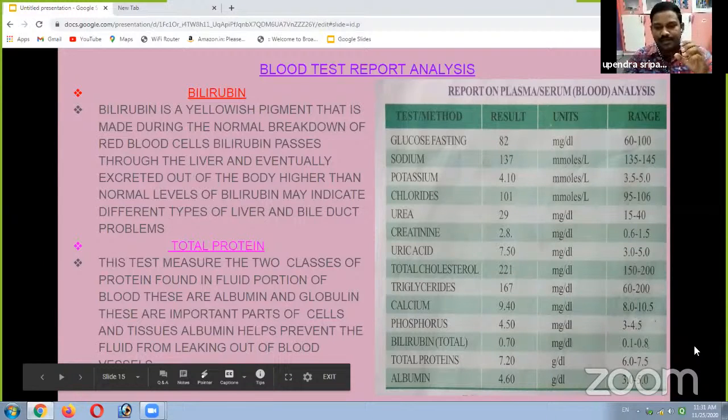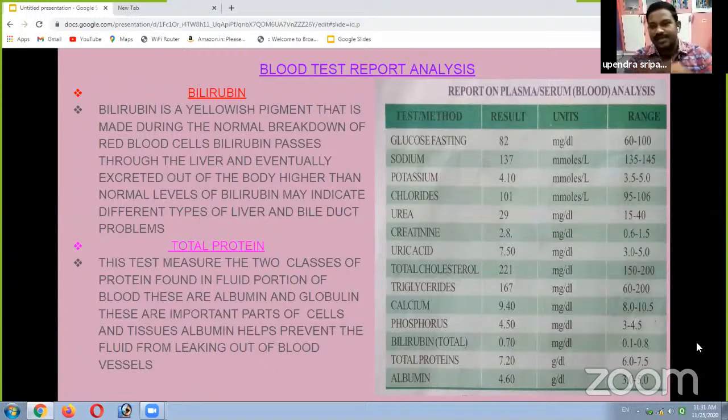So if higher than normal range, albumin or total protein or bilirubin, phosphorus, any item, it is called dysfunction of different body organs. If these are low, this also indicates our body is not functioning properly.